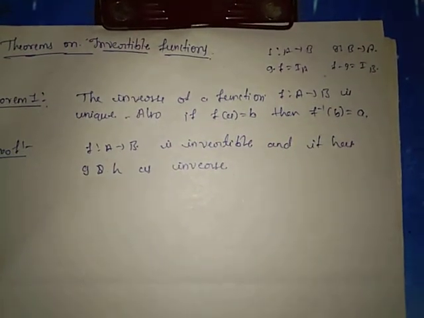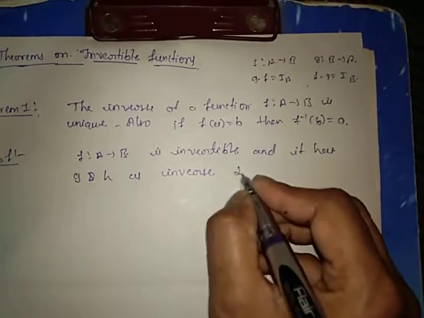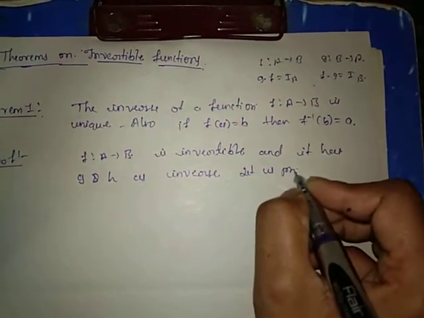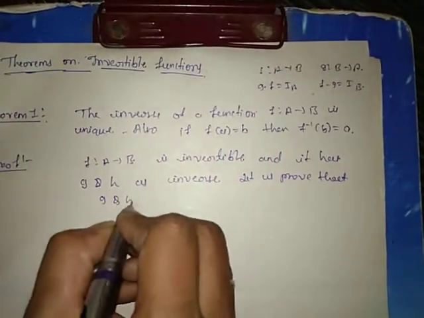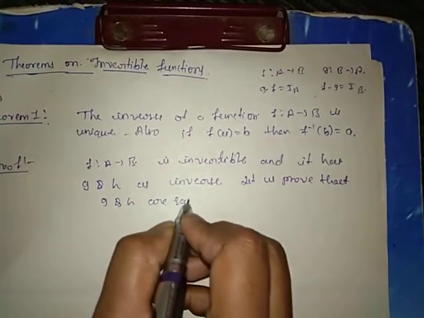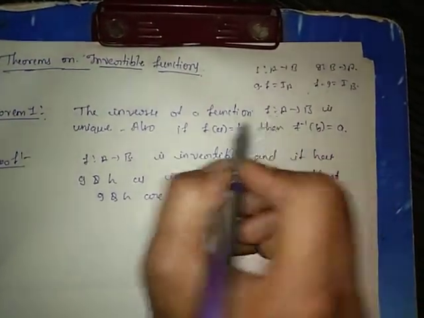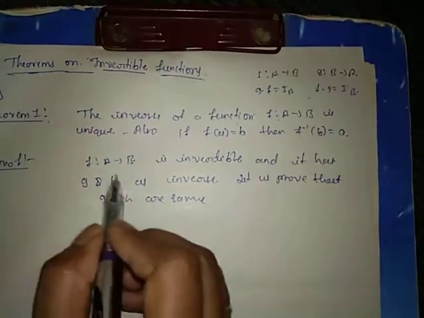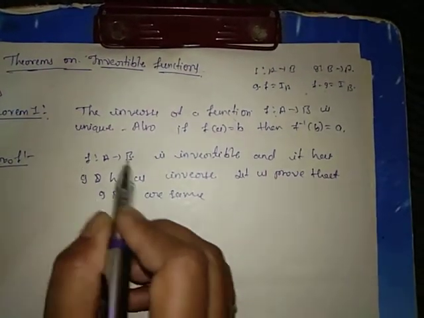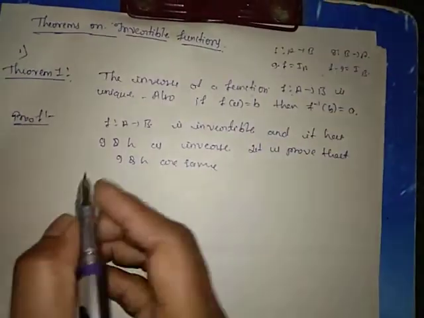If g and h are the inverses of f, then we have to prove that g and h are the same. That means we have to prove that for the function f a unique inverse exists.